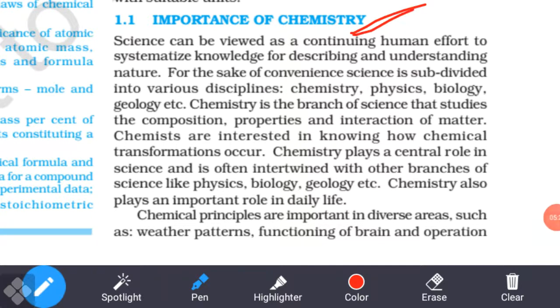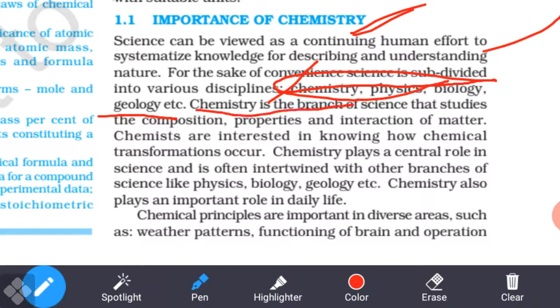What is the importance of chemistry in our life? Science can be viewed as a continued human effort to synthesize knowledge for describing and understanding nature. What is the main use of chemistry in our everyday life? For the sake of convenience, science is subdivided into various disciplines, and you know that chemistry, physics, biology, and geology are divided into different categories, and among all these categories, the main one is chemistry.